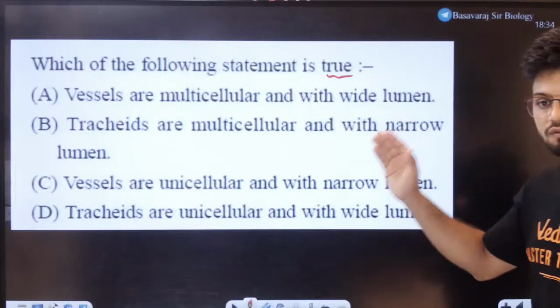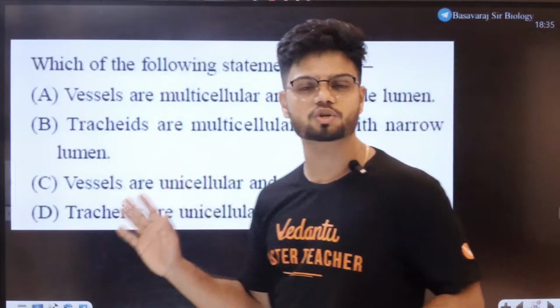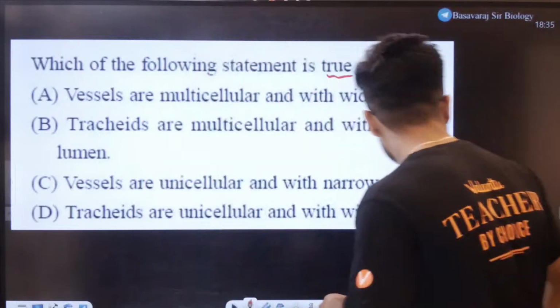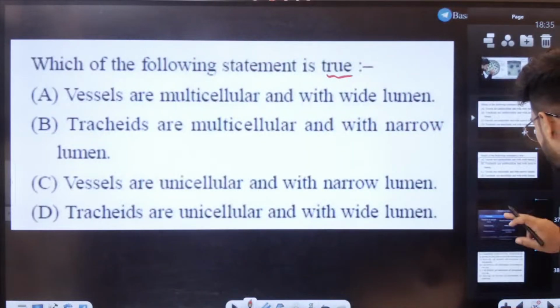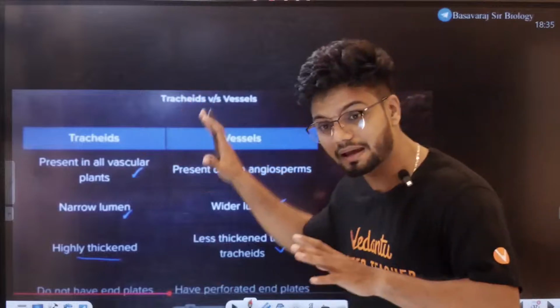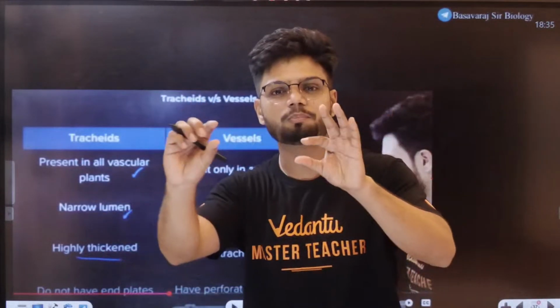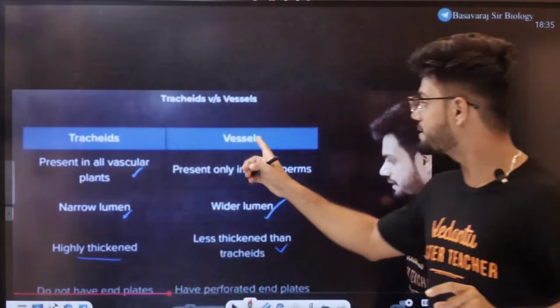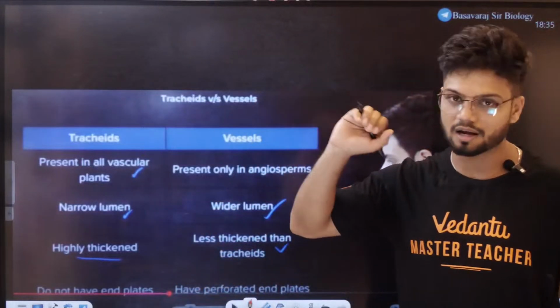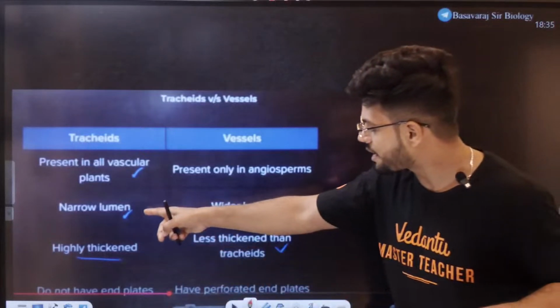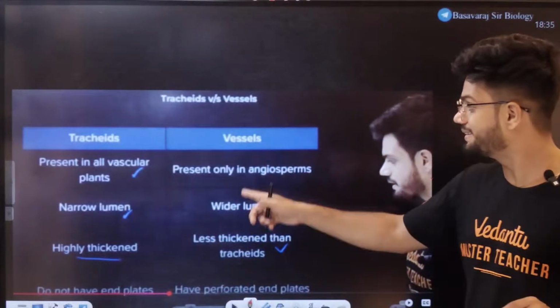It may sound confusing, but it is actually a very easy question. I've told you this previously, students. When I was teaching you the difference between tracheids and vessels in my class, I told you tracheids are like your small pipe. Vessel is a large pipe. So lumen can be identified there only. Here we will have a narrow lumen, and a wider lumen in the case of vessels.